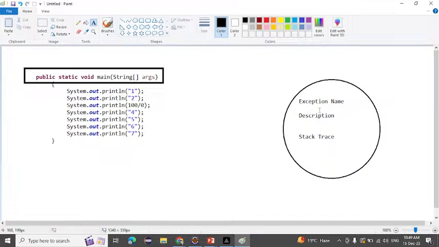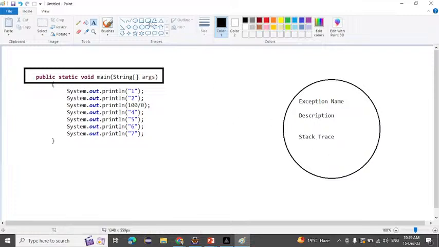After that, what is meant by description? How and why this exception occurred in this line, it will show you in the description. And what is meant by stack trace? On which line, in which package, in which class this exception occurred, it will print in the stack trace. The exception name is the class name, which type of exception occurred. In the description, why the exception occurred. In the stack trace, on which line and in which class it occurred.